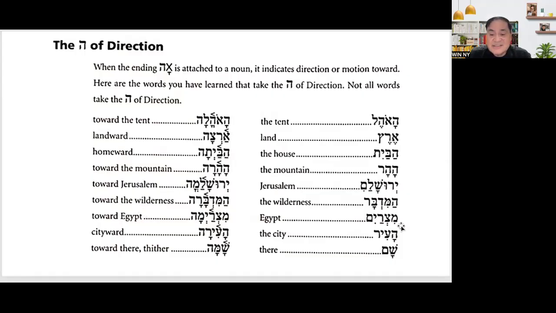Next is Egypt, Mitzrayim, Mitzrayma, toward Egypt. And then Ha'ir, the city, Ha'ira, cityward or toward the city. And then Sham, there, and then Shamma, toward there, or thither.